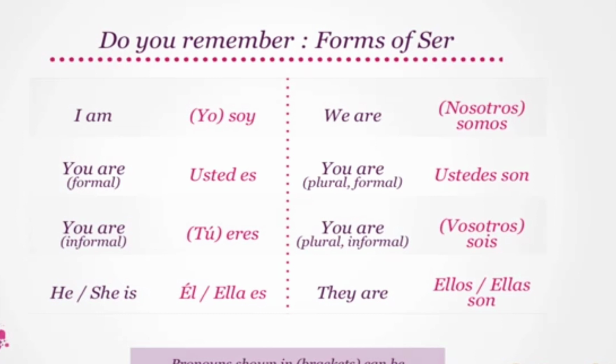Formally, you are translates to usted es, and the plural form is ustedes son. He is or she is translates to él or ella es, and they are is ellos or ellas son. Note that the pronouns shown in brackets can be omitted in sentences.